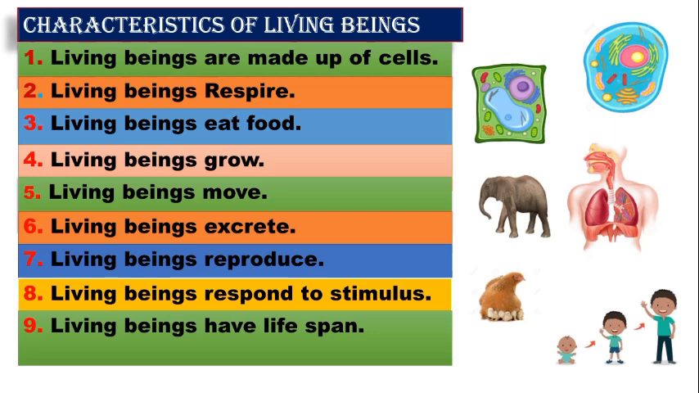How have we decided these are living things? Yes, children, before we decide the living things, we must understand the characteristics of living beings. So what are those? Living beings are made up of cells. Living beings respire. Living beings eat food. Living beings grow. Living beings move. Living beings excrete. Living beings reproduce. Living beings respond to stimulus. Living beings have a lifespan. Now one by one we will see briefly.